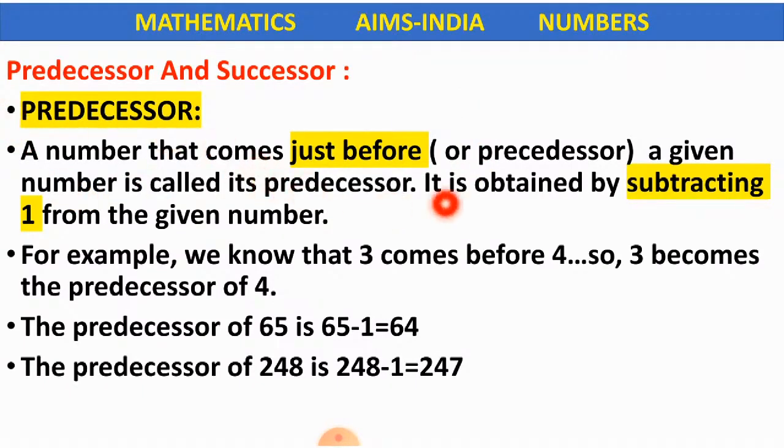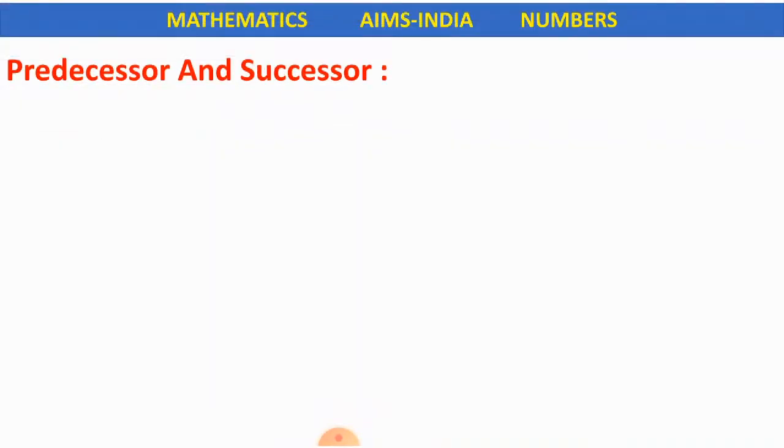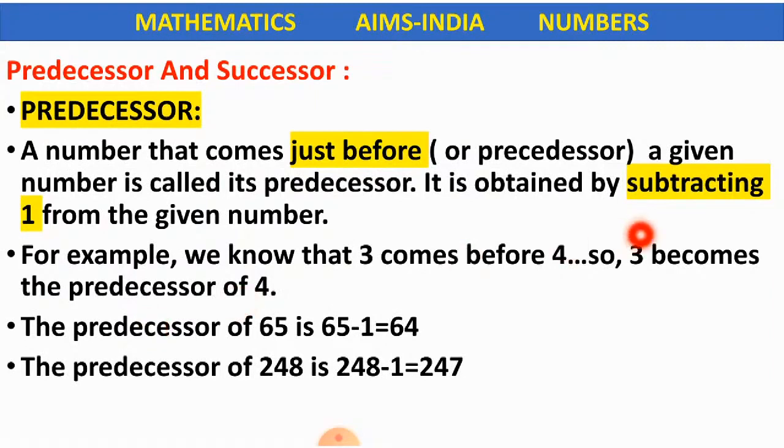So predecessor is the number that comes just before a given number. Just like 3 comes before 4. 3 becomes the predecessor of 4. Okay children, is it clear? It is very simple. We just have to subtract 1 from the given number to get its predecessor.